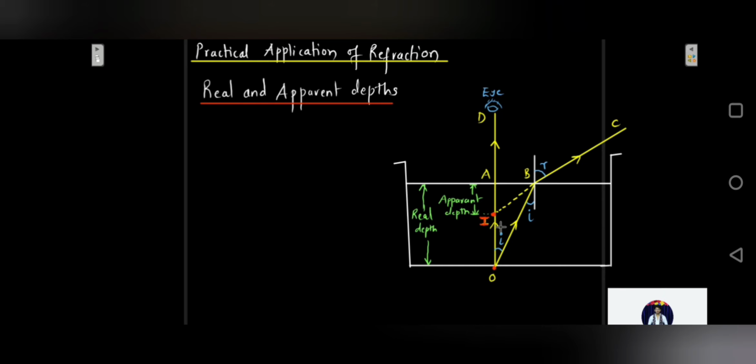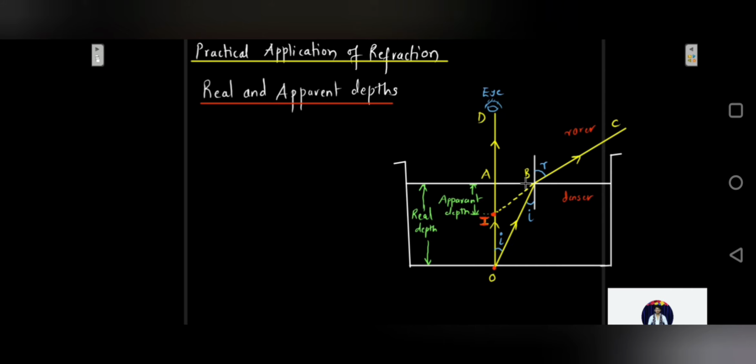So OA and OB would be rays starting from O, and at this interface, since the rays are going from a denser medium to a rarer medium, the rays would be bending away from the normal. But in case of ray OA, it is going in the direction of the normal, so it will be going undeflected, as we have studied. Ray OA would be going undeflected as it is going along the normal.